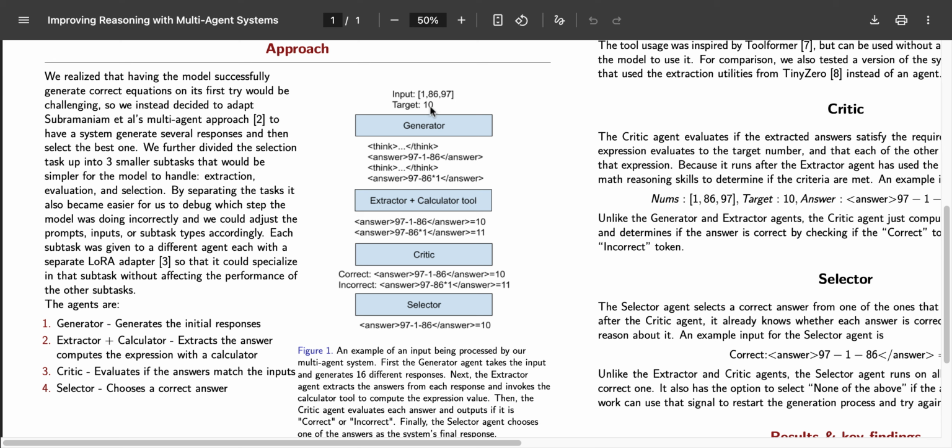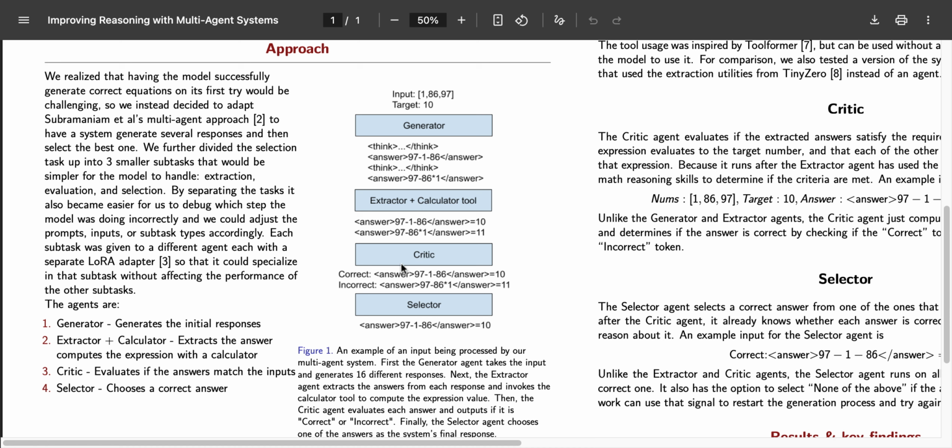Here's an example. The input is 1, 8, 6, 97, and the target is 10. The generator gets this and outputs 16 different chain of thought responses, each with a final answer like this. The extractor agent extracts the answer from each one and invokes the calculator tool by adding an equal sign to each answer. The calculator tool computes the expression value and appends it to the response, as in this example. Because the extractor agent was often the worst performing agent, we also implemented automatic extraction that would programmatically extract the answer and compute the expression value.